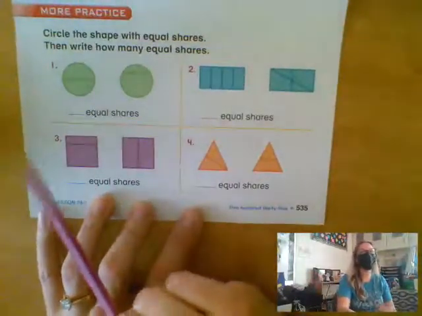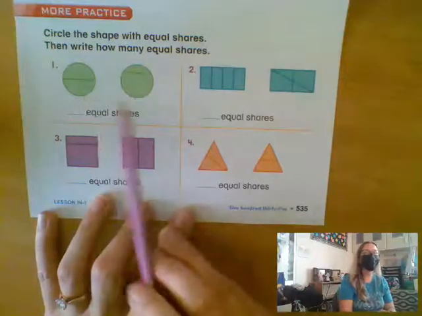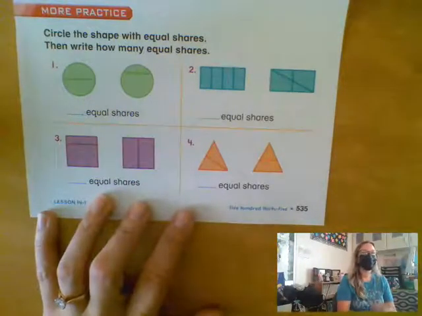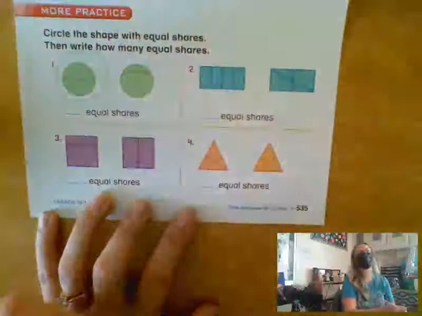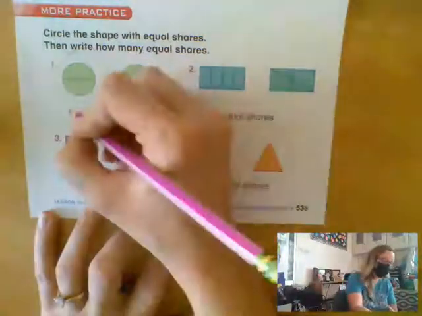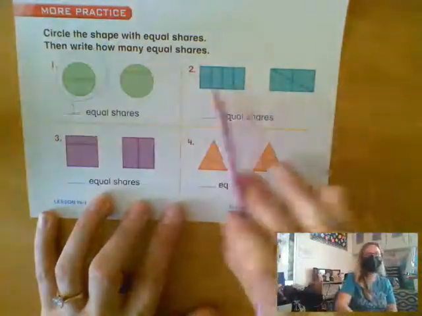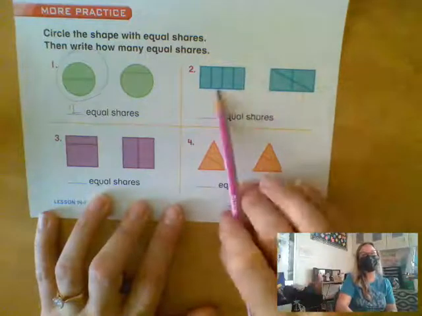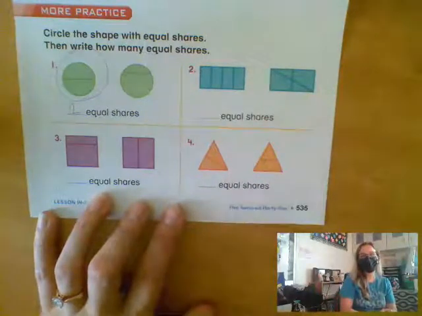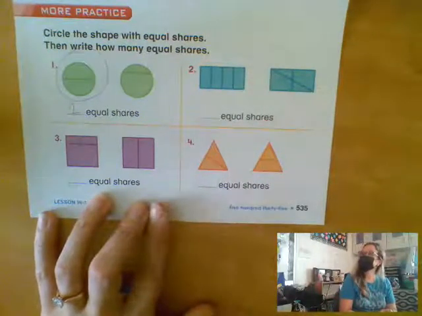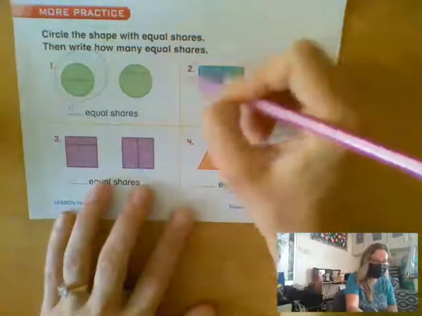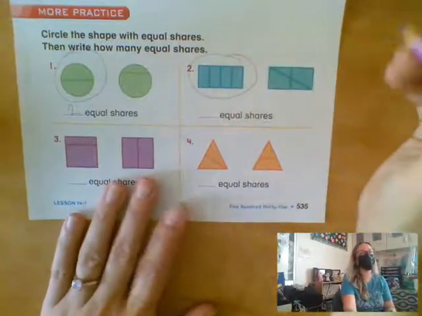Let's start with you, Chase. Which circle has equal shares? The first one. And how many equal shares are there? 2. Emma, looking at number 2, which rectangle has equal shares? The first one. Everybody gets the same piece. And how many shares are there, Emma?